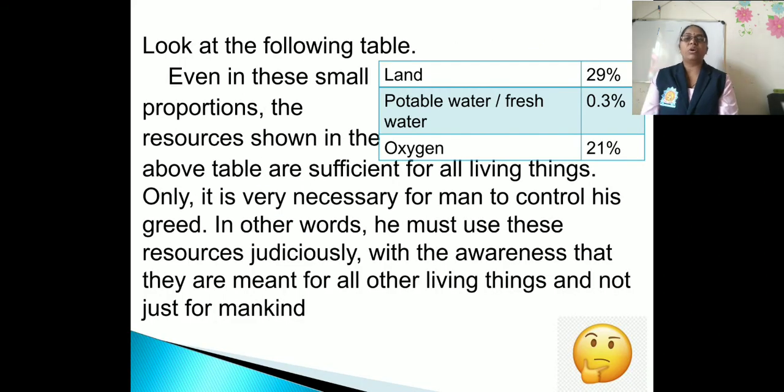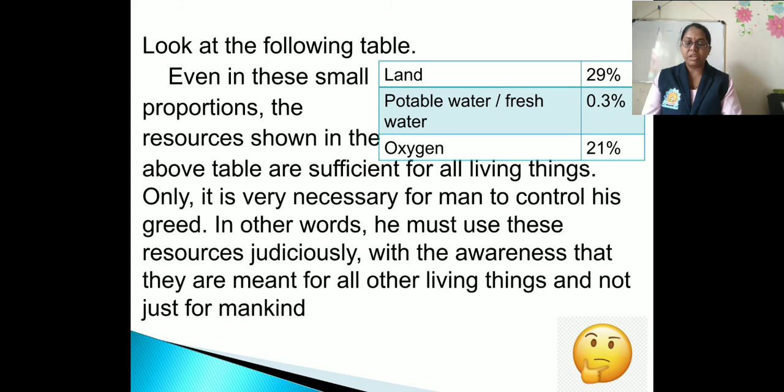If you look at the table given here, the land is 29%, potable and fresh water is given here as 0.3%, oxygen is 21%. Even in this small proportion, the resources shown in the table are sufficient for all living things.